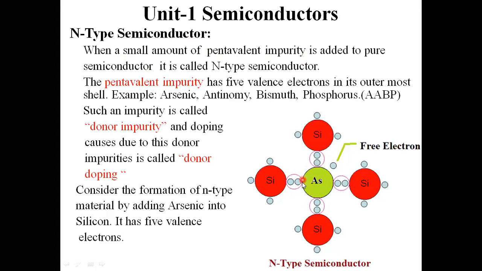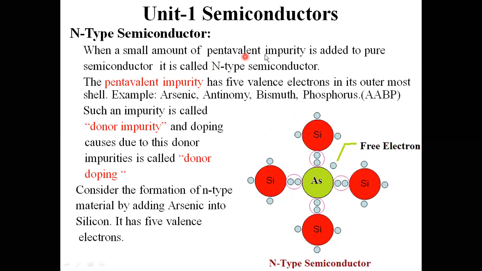Let it be surrounded with four. This is one electron, this is one electron, this is one electron, and this is one electron. 4 electrons plus 1, 5 electrons are there. Here a small amount of pentavalent impurity is added to pure semiconductor, that may be germanium or silicon. In these places I can use other silicon atoms, here another silicon atom can be combined.